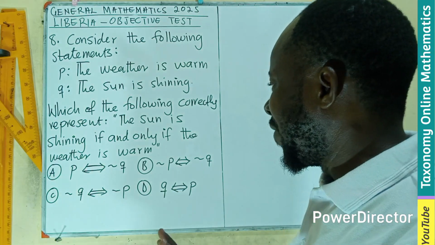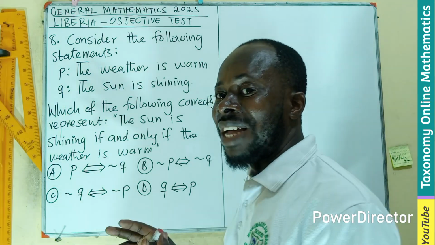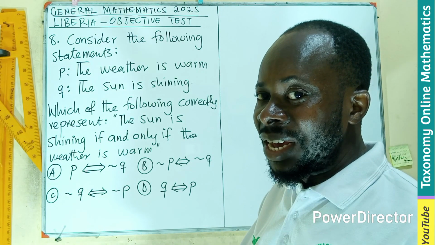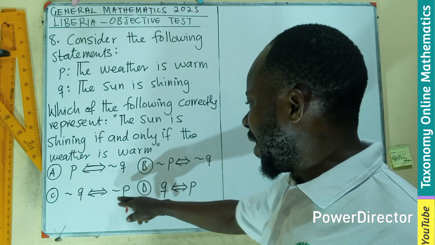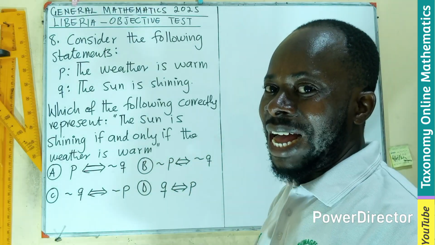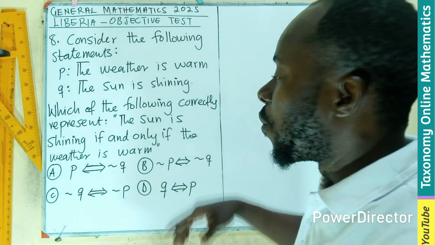So let's check. If you look at the answers being presented, you can easily see the ones that have a negation. That's a negative statement. These have a negative statement. Negative, negative. It is only the D that has no negative. So let's look at the D and see whether it represents what we have.